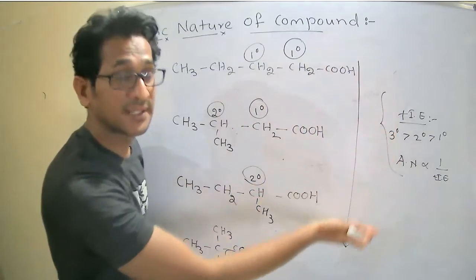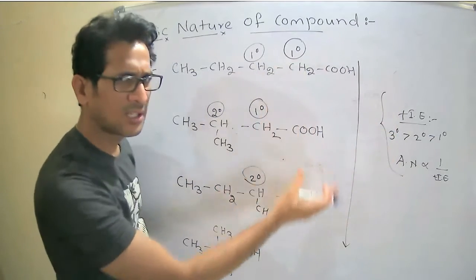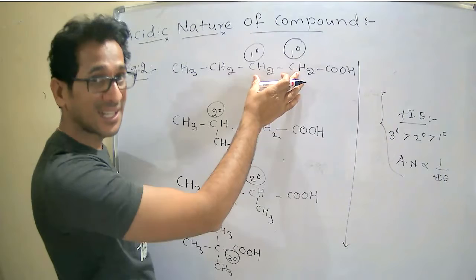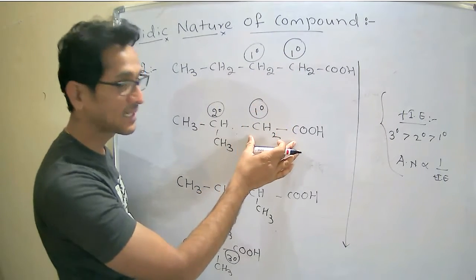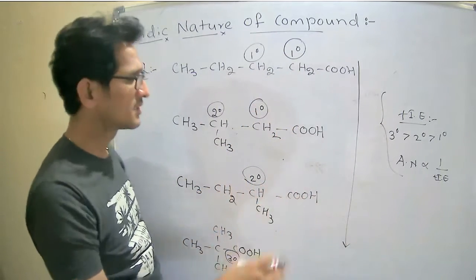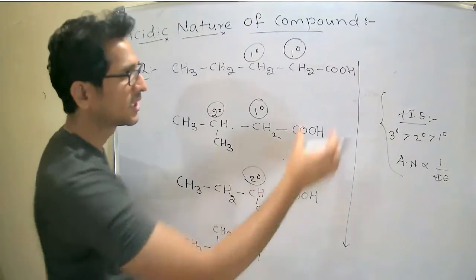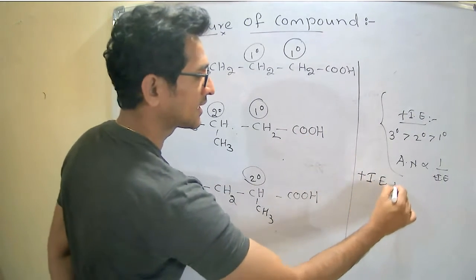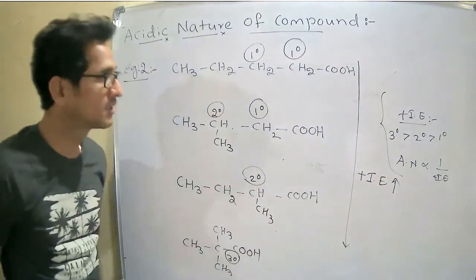All are plus inductive effects only, but primary has less effect than the secondary, secondary has less effect than the tertiary, and tertiary has more effect. Therefore, from top to bottom, plus inductive effect increases.